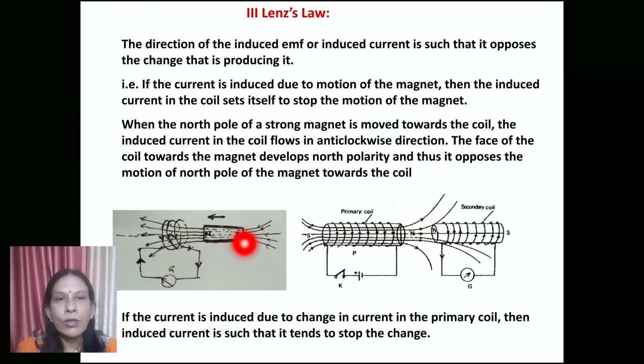If the north pole of the magnet is approaching, or if the magnetic flux is growing, in both cases the current starts flowing in an anticlockwise direction to create the north polarity towards the side of the magnet, or towards the side of the primary coil.